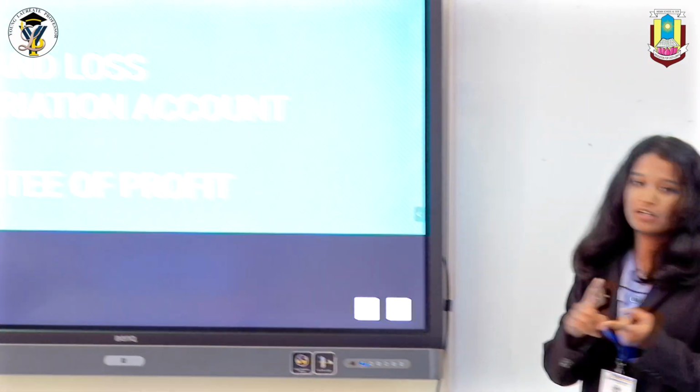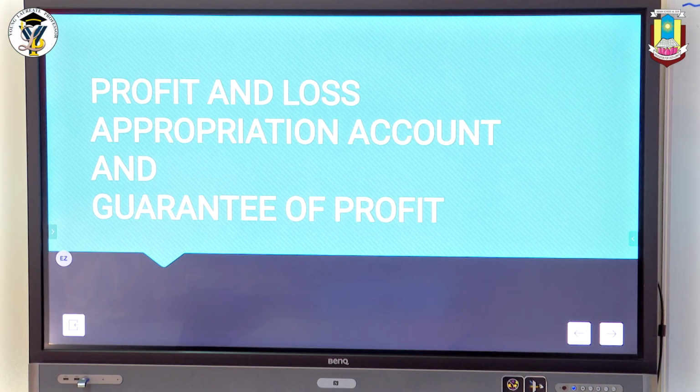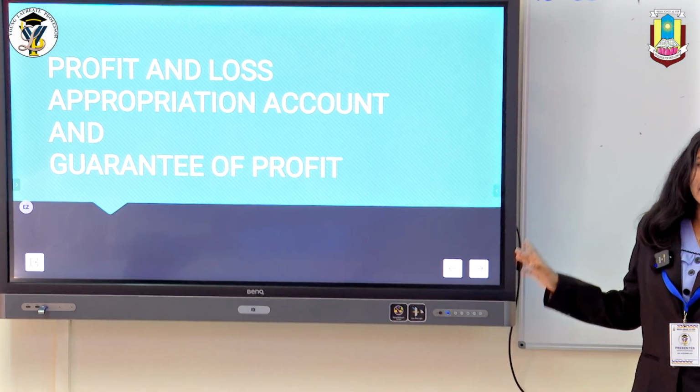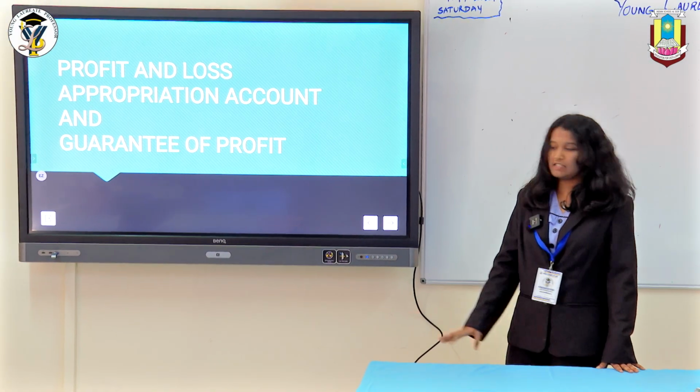Today we'll learn about what is profit and loss appropriation account, the items in it, how to understand all the items, and guarantee of profit and how to meet the deficiencies.